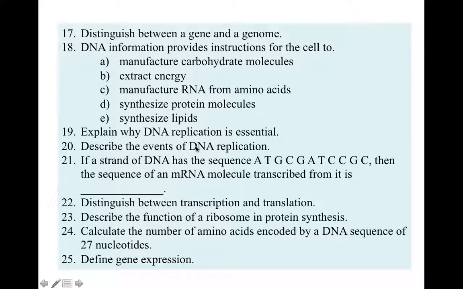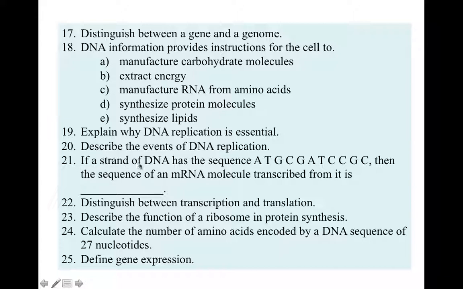So the events are splitting, new nucleotides being added complementary to the parental strand, and then at the end we will have two double-stranded helices, each with a parental strand and a newly formed strand.